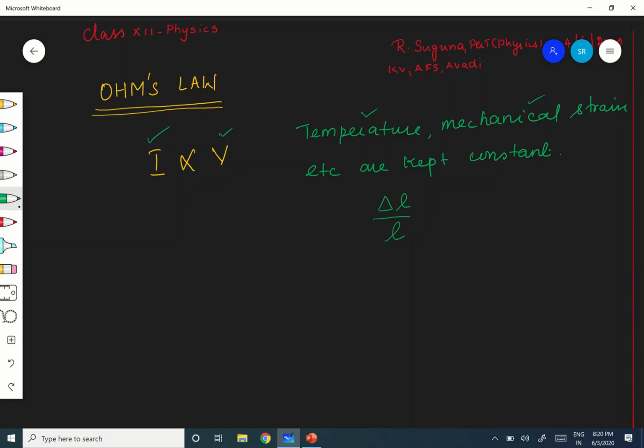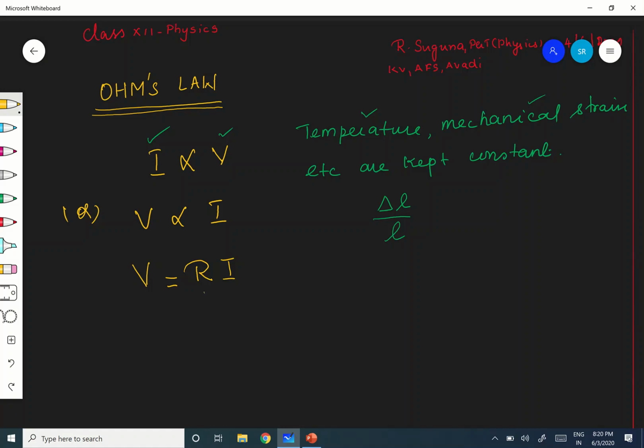Therefore, once again, Ohm's law states that the current through the conductor is directly proportional to the potential difference applied across the ends of the conductor, provided the physical conditions such as temperature, mechanical strain, etc. are kept constant. Okay, therefore I is proportional to V, or you can say that V is proportional to I also. Therefore, there should be some constant of proportionality added. That is nothing but R. V is equal to RI.